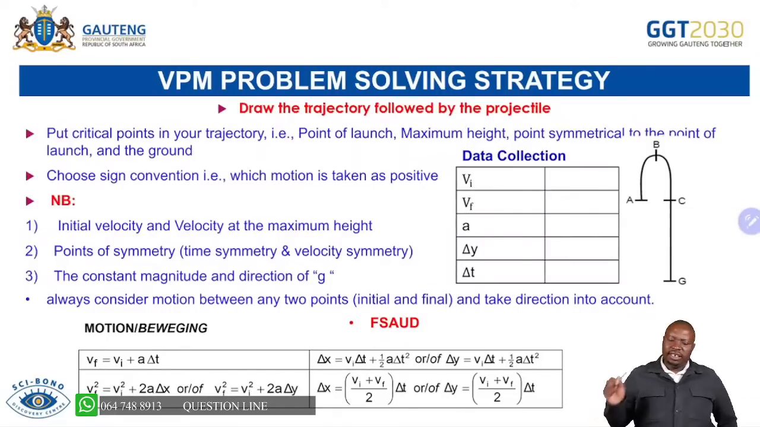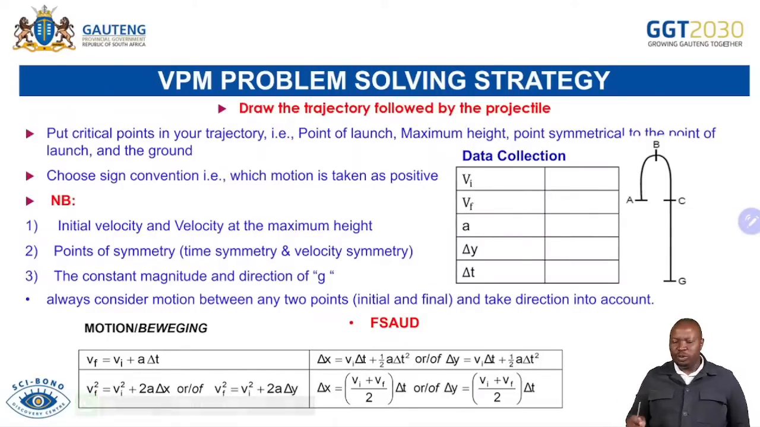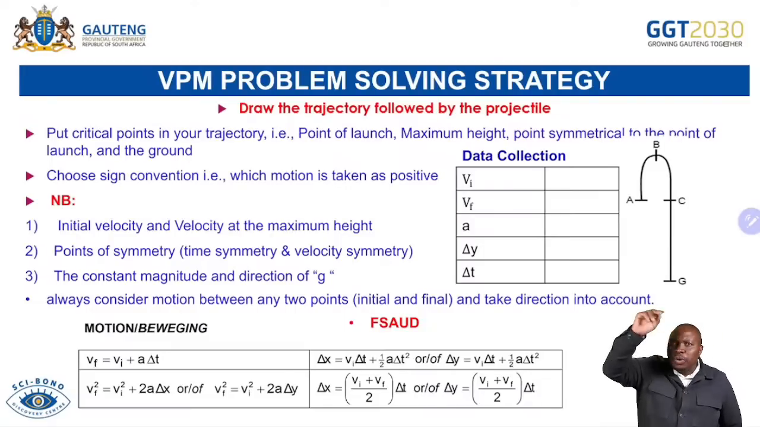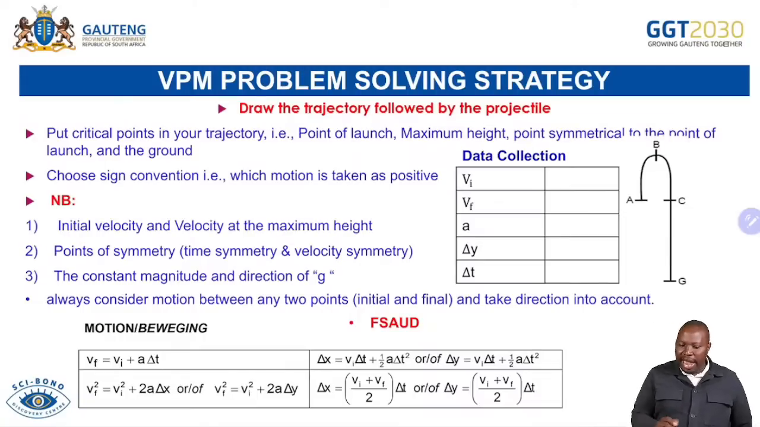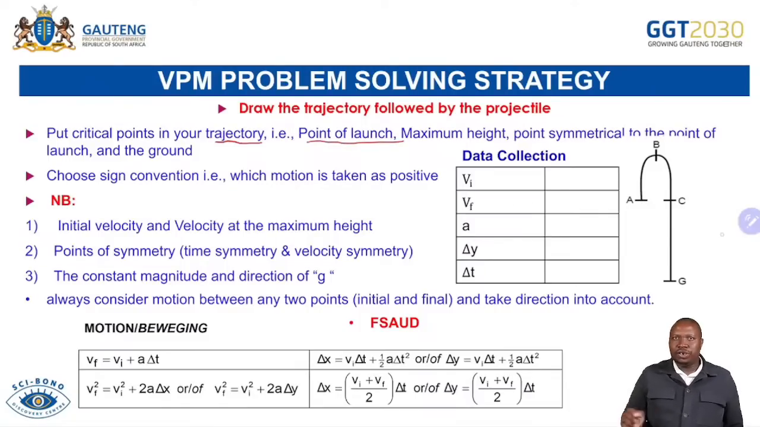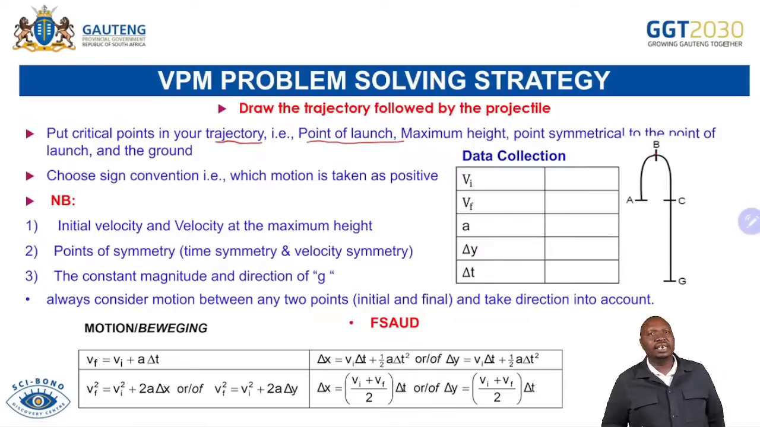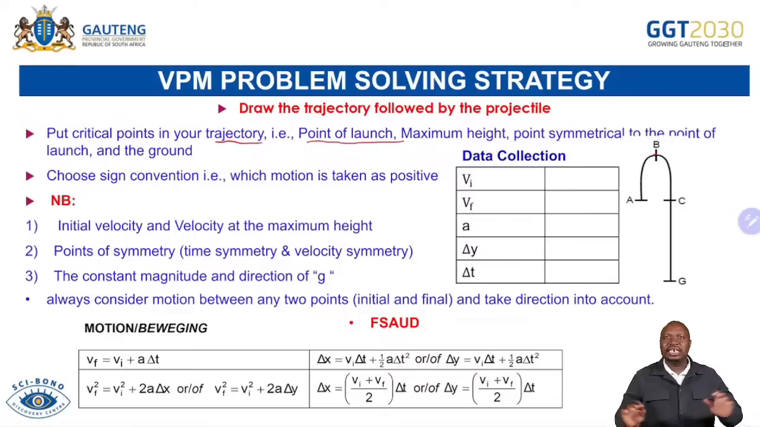Now, we always say on the strategy of VPM to say draw the trajectory. It's better to draw to answer questions of something that you can see. So we are saying you draw the trajectory and you put critical points in your trajectory. What are the critical points? We are saying the point of launch. For example, at A here, you're on top of a building. So that is the point of launch. So when the object is going up, you know it has initial velocity, and at B there, it reaches maximum height. Those are small things, but we're expecting that you don't make mistakes.